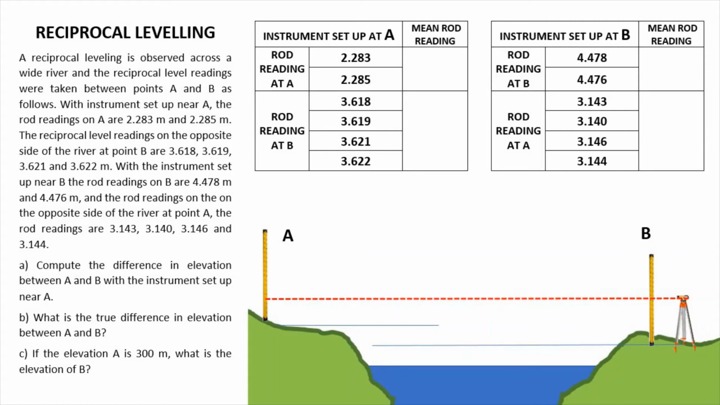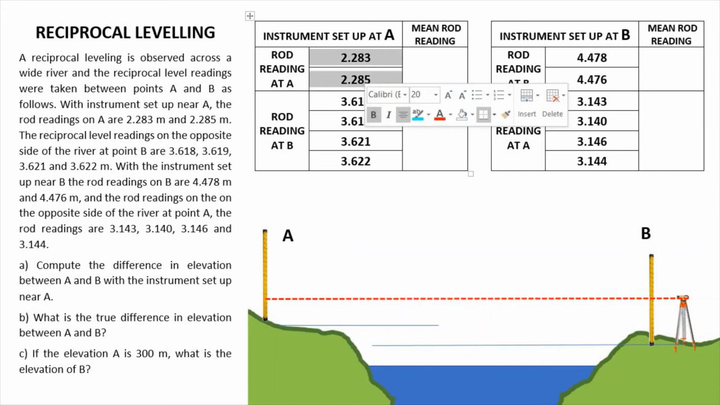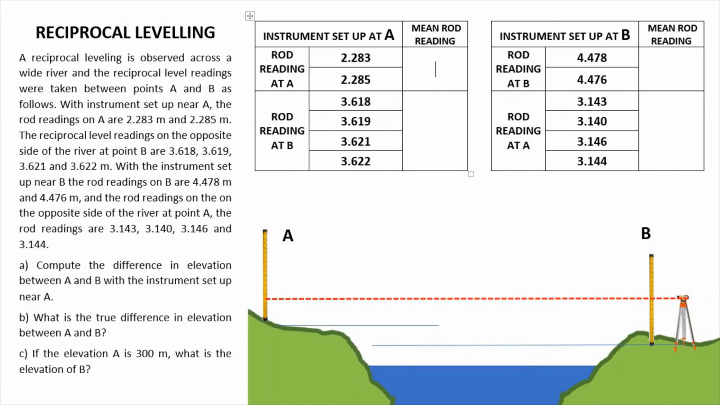So, once na tabulate na natin, next na method na gagawin natin ay kunin ang mga average ng mga data. So, for the rod reading at A, wherein the instrument was at A, so 2.283 plus 2.285 divided by 2, ang mean rod reading natin is 2.284. And then next, sum nito divided by 4, that would be 3.62.